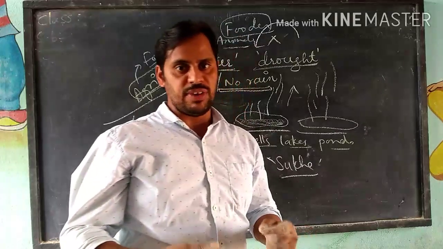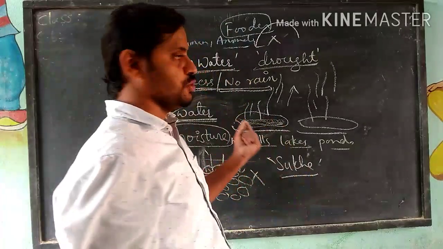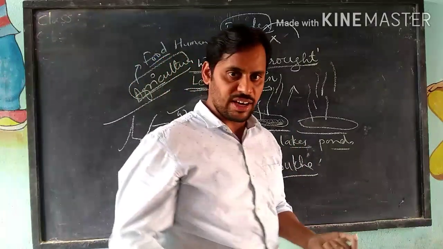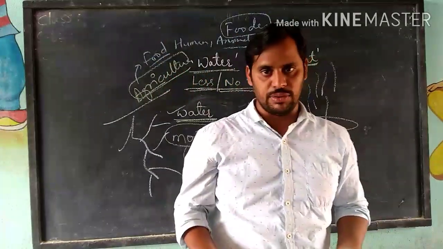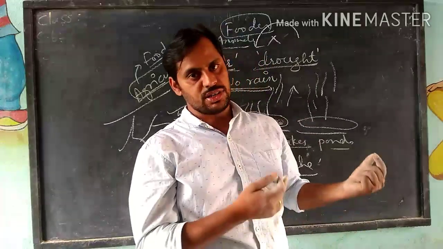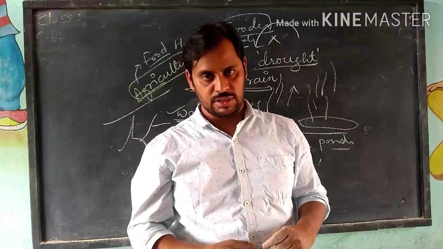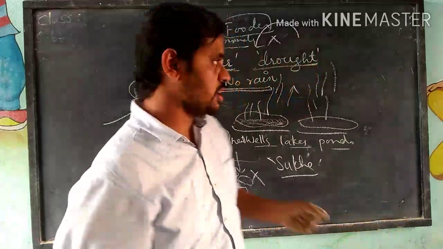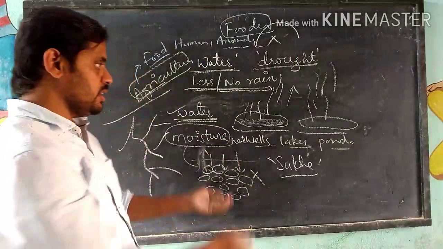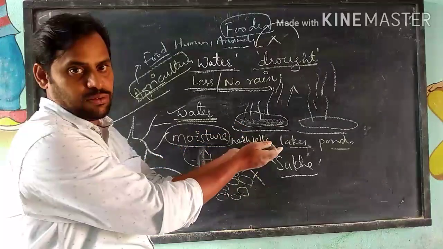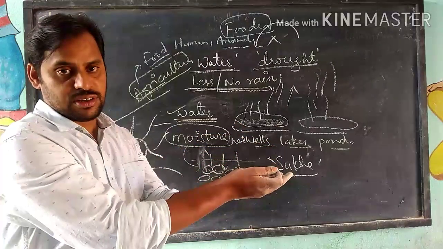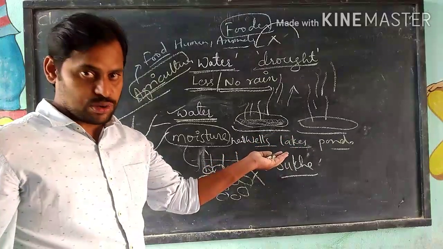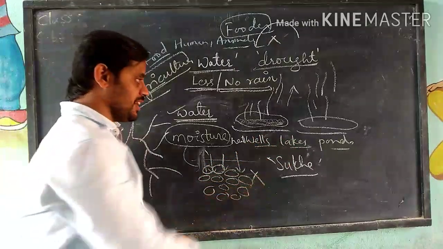So living becomes very hard for the animals and human beings when there is no food. Why? Because all living organisms require food to survive. Here, because of drought condition, there is no production of much food. When there is no production of food, eventually the organisms will die. And the organisms that are living in the water ecosystem, the water habitat, when water dries up, just think about the animals living in the water. Do they survive? No, they will die.